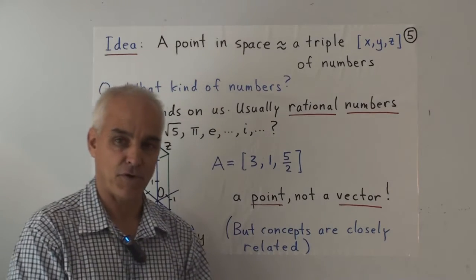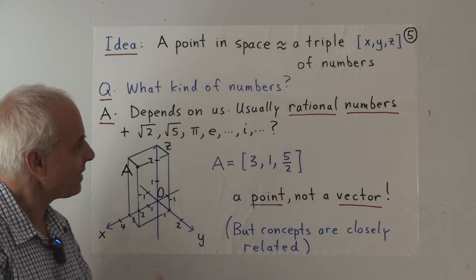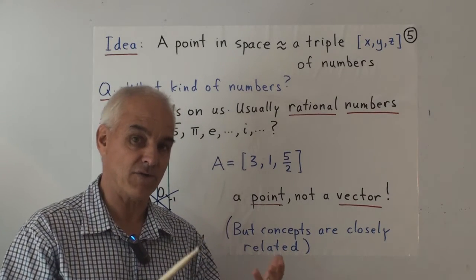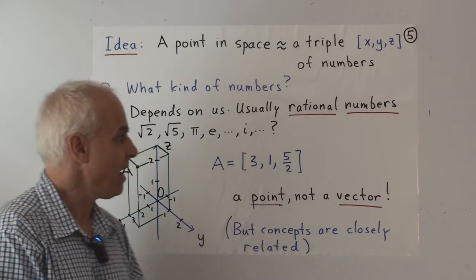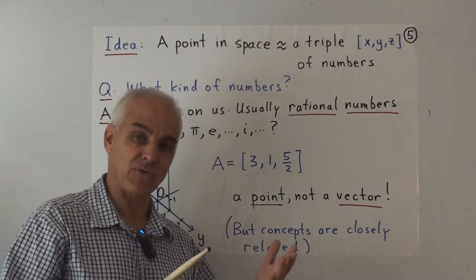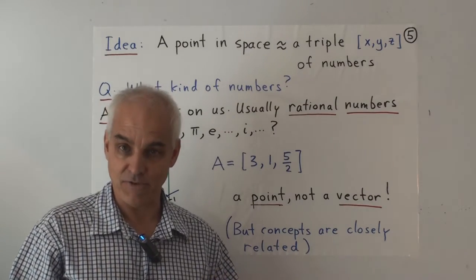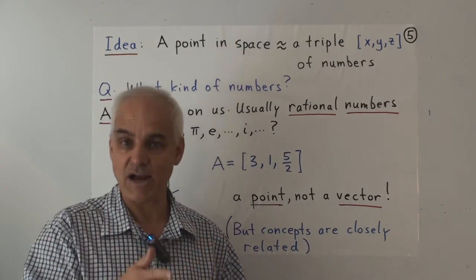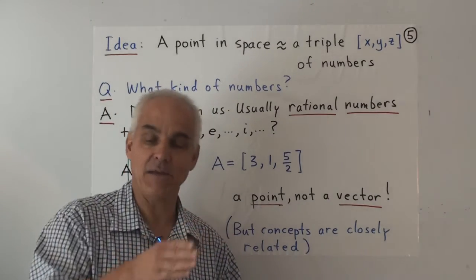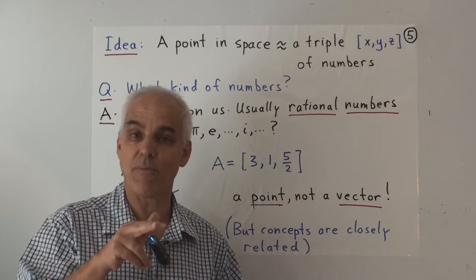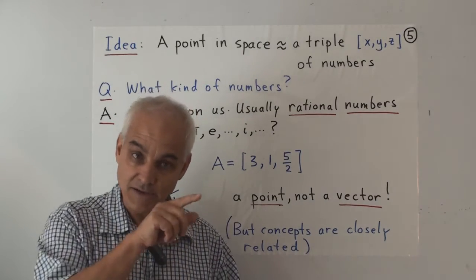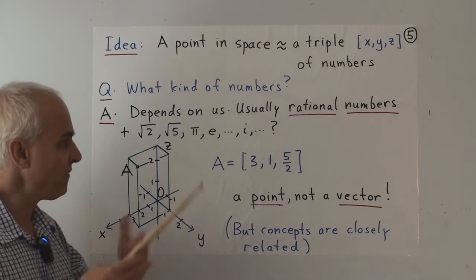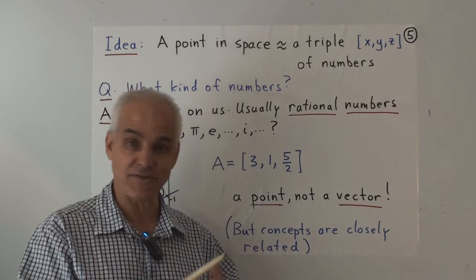What kind of numbers? That's a very good question. And the answer is, well, it kind of depends on us. It depends on what we need to do and what we want to accomplish with our theory. But the best and the most natural number system is the simplest one: the system of rational numbers, which I remind you are just fractions, a over b, where we allow a and b to be arbitrary integers, so plus or minus natural numbers, and with the denominator b not equal to 0. So the field of rational numbers is a very nice place for arithmetic.